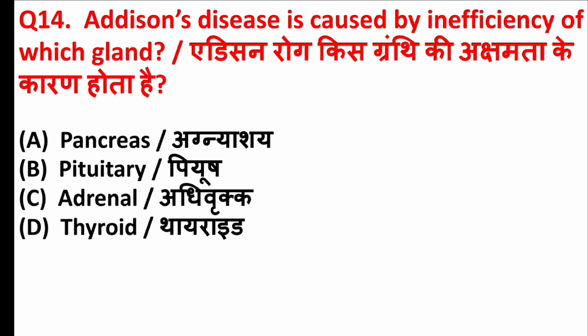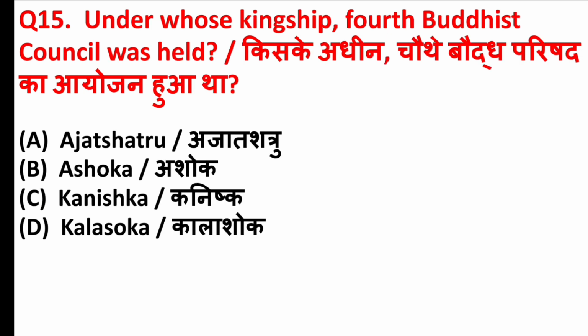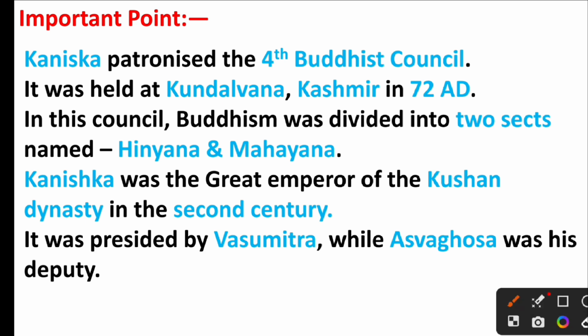Addison's disease is caused by inefficiency of which gland? Right answer is option C, adrenal. Under whose kingship Fourth Buddhist Council was held? Right answer is option C, Kanishka. Friends, Kanishka patronized the Fourth Buddhist Council.